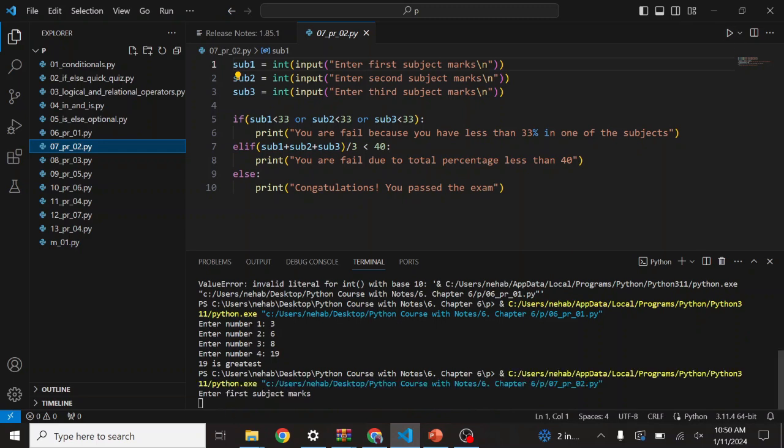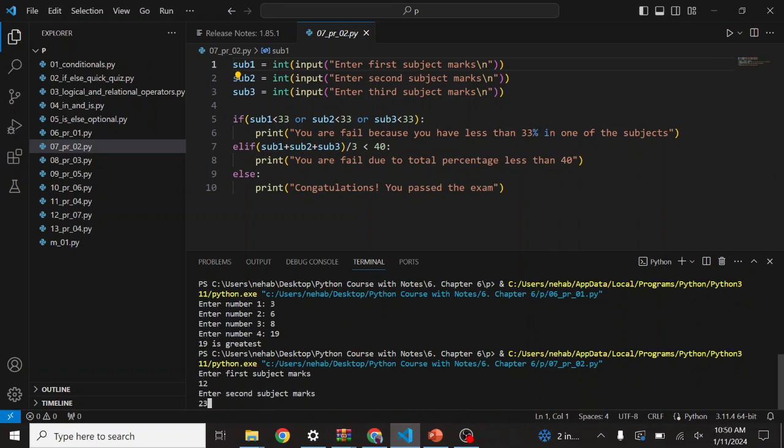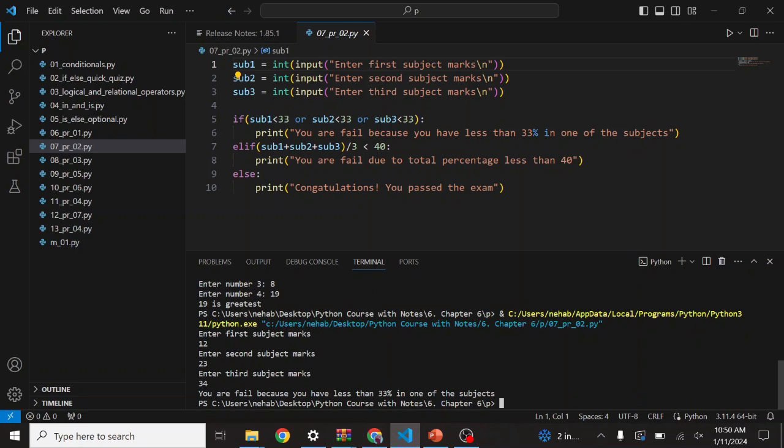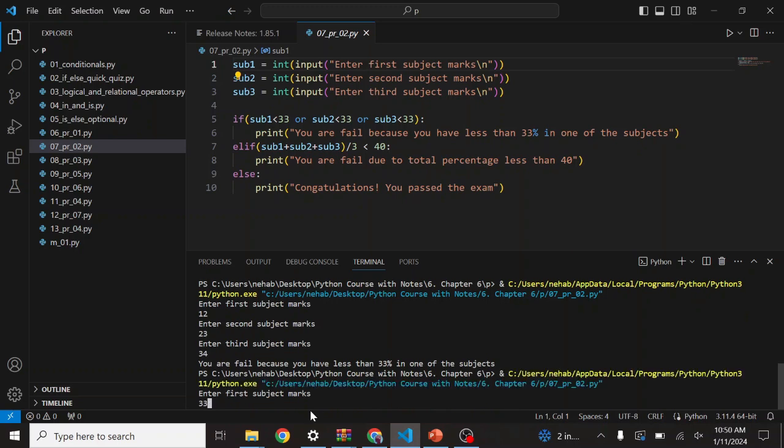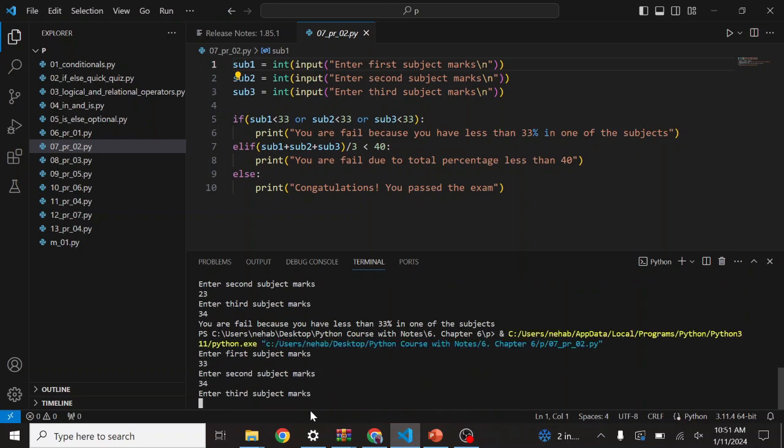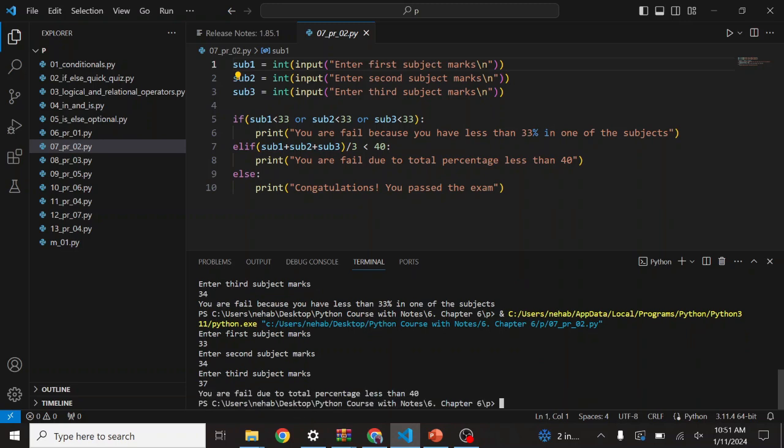If I enter the marks of the first subject, suppose 12, then the second subject 23, then 34, you can see that you fail because you have less than 33% in one of the subjects. If I put 33, then 34, then 37, again it is a fail because the average of 33, 34 and 37 is less than 40.